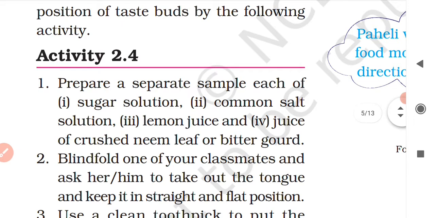So these taste buds help to detect what? Different types of tastes. What are the different types of tastes? Sweet, salty, sour and bitter tastes.